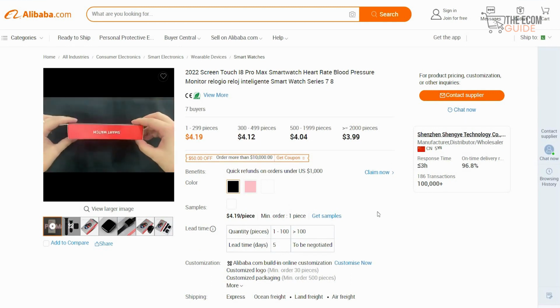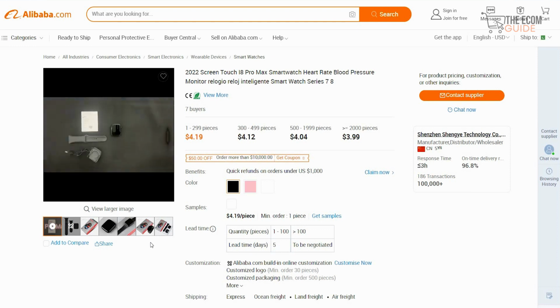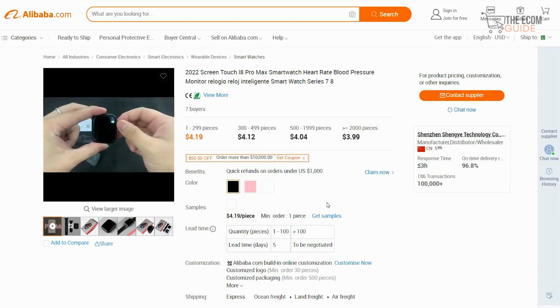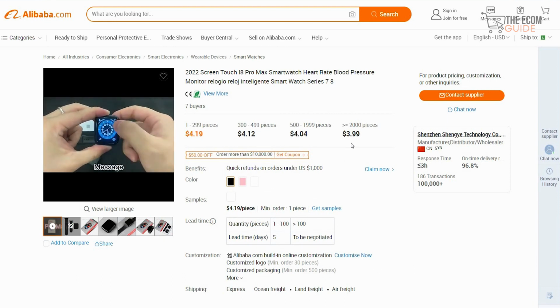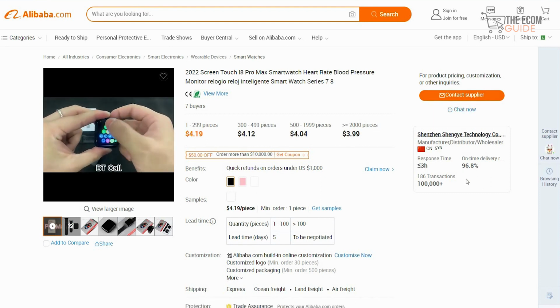And obviously, the good thing about Alibaba is the fact that you have all this information available. You can see the product, you can understand the product, and you can clearly see that if you get 2,000 pieces, you can get it for $3.99. You can contact the suppliers, you can chat with them right now, and this is manufactured in China.